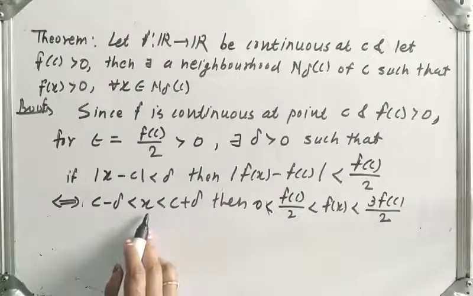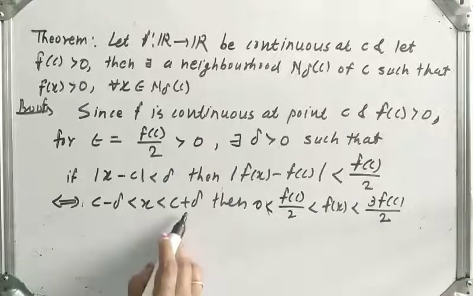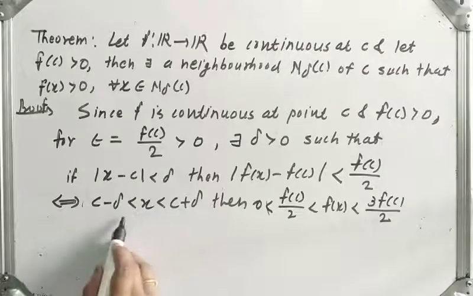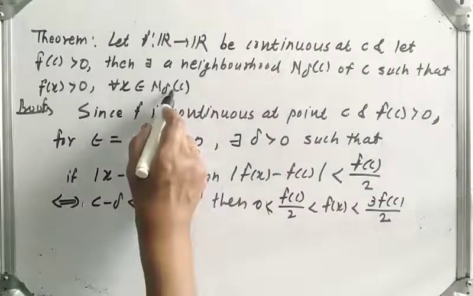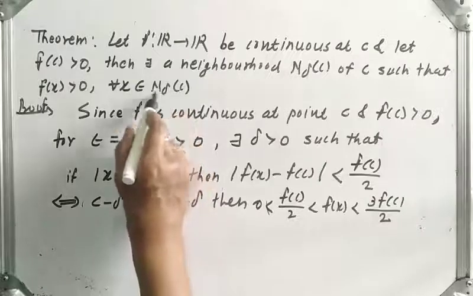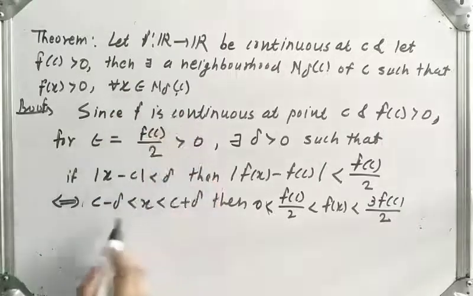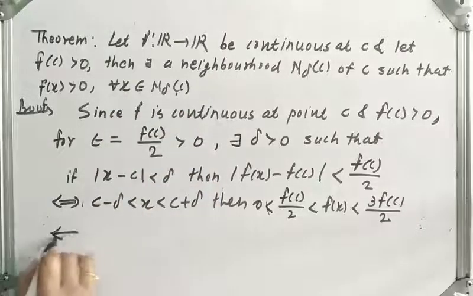And x is between c minus delta and c plus delta. It means that x belongs to N delta c, the neighborhood, same as x being in this range.